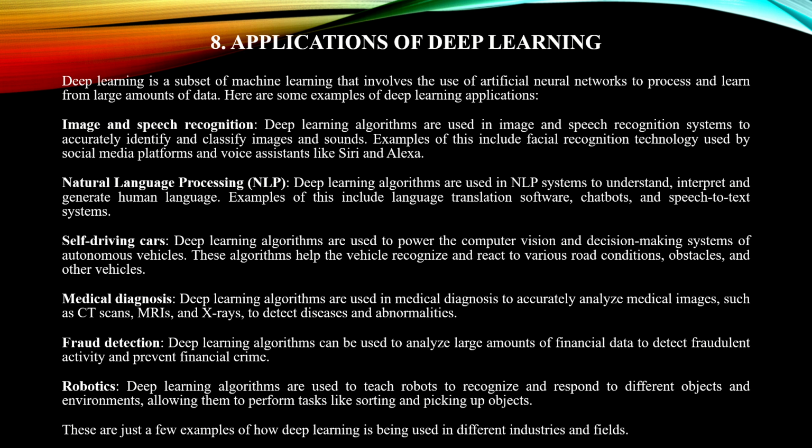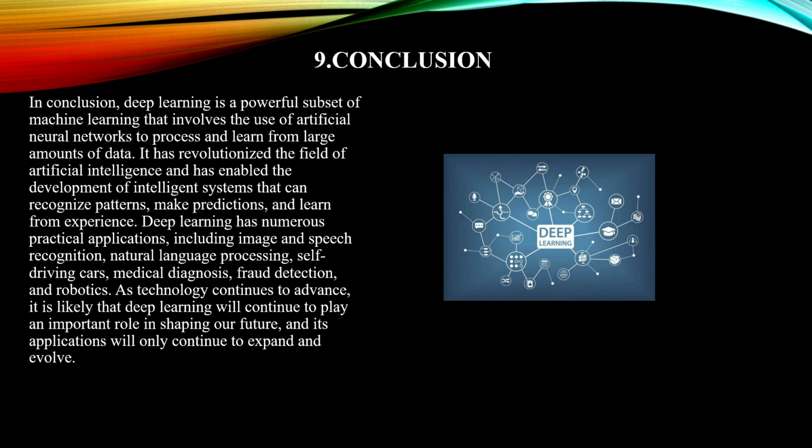And next, coming with fraud detection. Deep learning algorithms can be used to analyze large amounts of financial data and detect fraudulent activity. And the next one is robotics. Deep learning algorithms are used to detect, recognize and respond to different objects in the environment. These are a few examples of how deep learning has been used in different industries and different fields in day-to-day life. And next, coming with the conclusion.